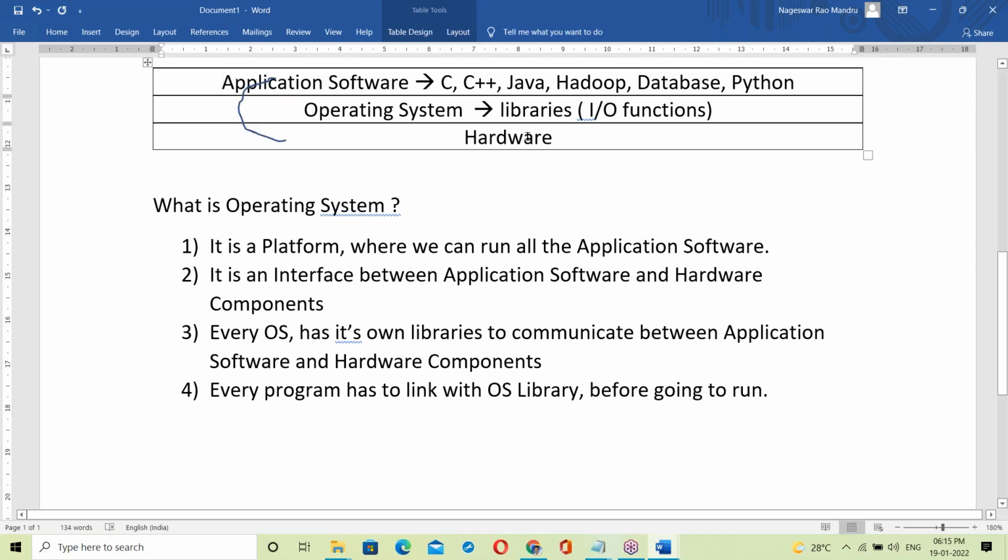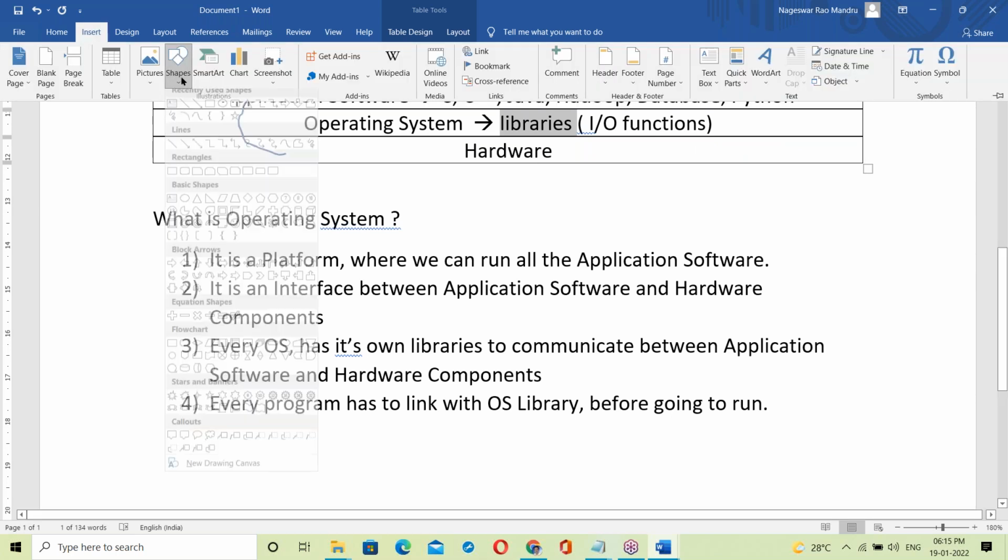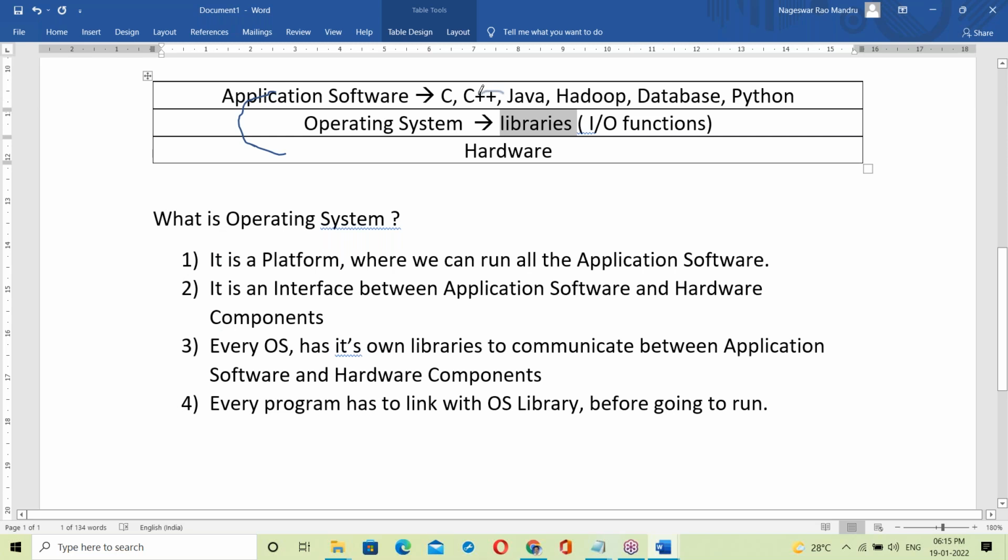Okay, to interact with the hardware, there is a library inside the OS. Now, what happens here? All these programs, first of all, link with the library. After linking with the library, using that library they communicate with hardware components. That's it here. That is what is happening inside the OS. Okay, so every program has to link with the OS library before going to run.